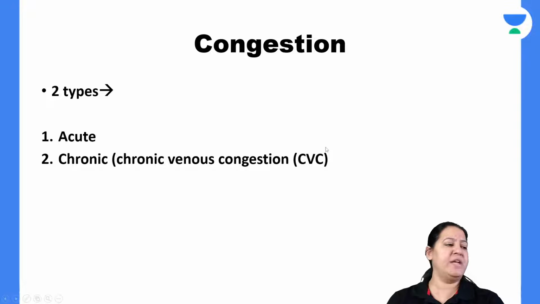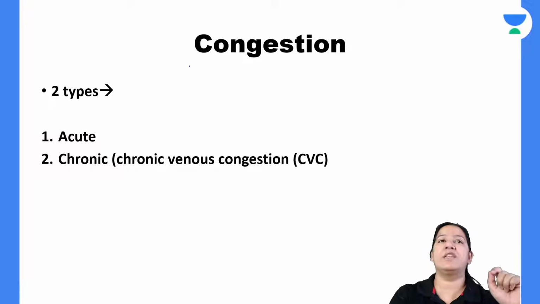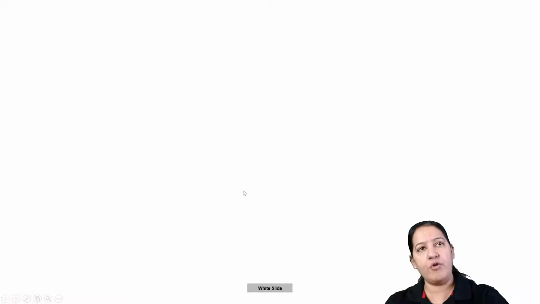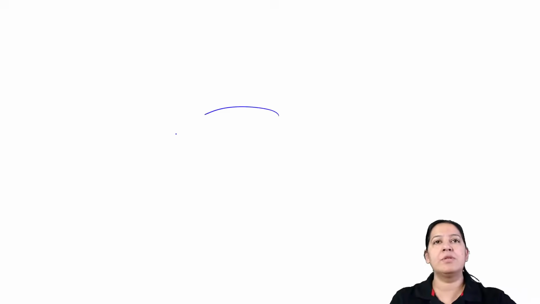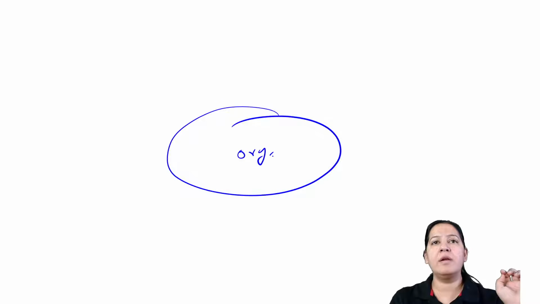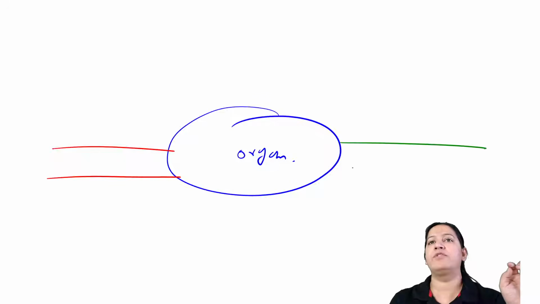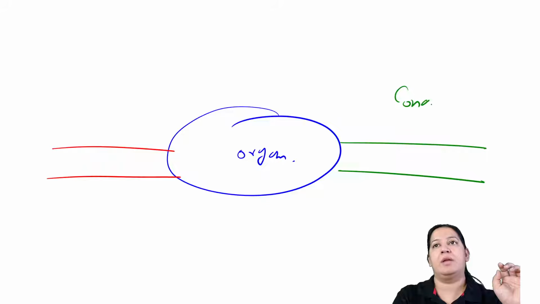Anyways, let me move ahead. Let me teach you congestion in detail. Congestion is of two types. What do you mean by congestion? I've already told you what congestion is. Listen. This is the organ, this is the artery to that organ, and this is the vein of the organ. I'm interested in congestion, and I will teach you congestion in detail.